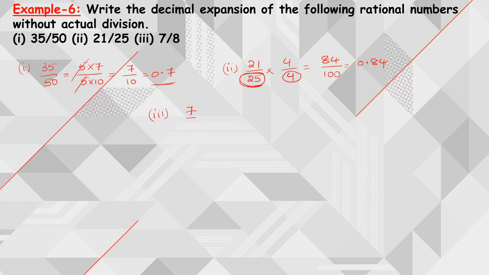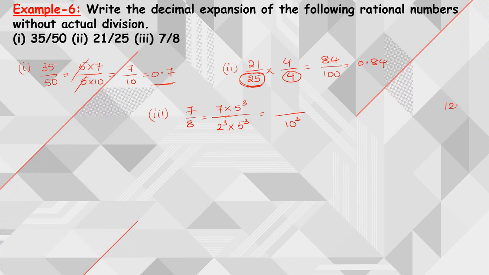Okay, next moving on to the third one. So what is the third one? 7 by 8. I can write 7 by 8 as 7 by 2 power 3. Since we are having 2 power 3, we need to multiply with 5 power 3 to make it 10 power 3 form. Then the denominator becomes 10 power 3 and the numerator 7 into 5 cube. So what is the value of 7 into 5 cube?